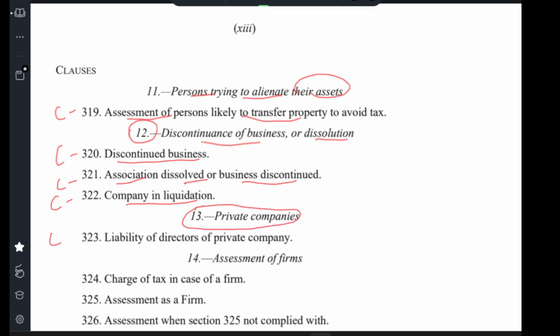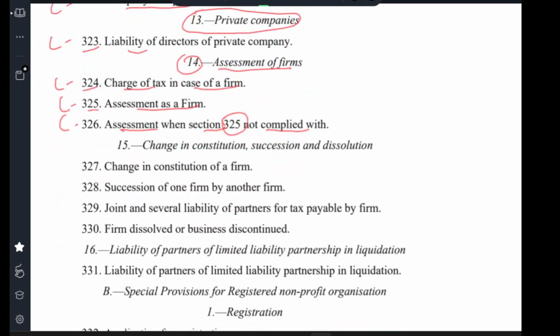13. Private companies, clause 323 liability of directors of private company. 14. Assessment of firms, clause 324 charge of tax in case of firms, clause 325 assessment of firms, clause 326 assessment when section 325 is not complied with, 15. Change in constitution, succession and dissolution,